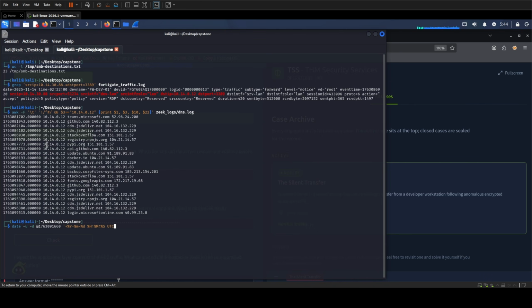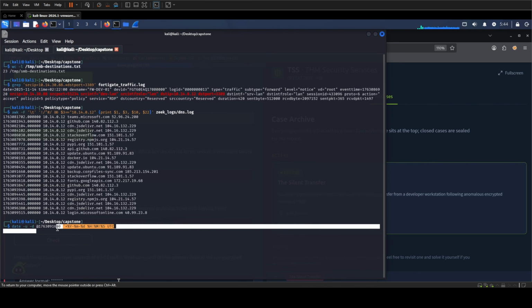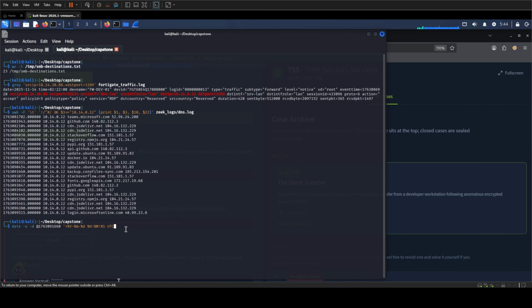of the log entries. Zeek stores the time as an epoch value. The date command treats the number following the @ sign as that epoch timestamp. -u converts it to UTC, and the final format string produces a readable date and time. I am moving to the FortiGate traffic log because the firewall record gives us the connection time, destination port, duration, and byte counts in each direction.